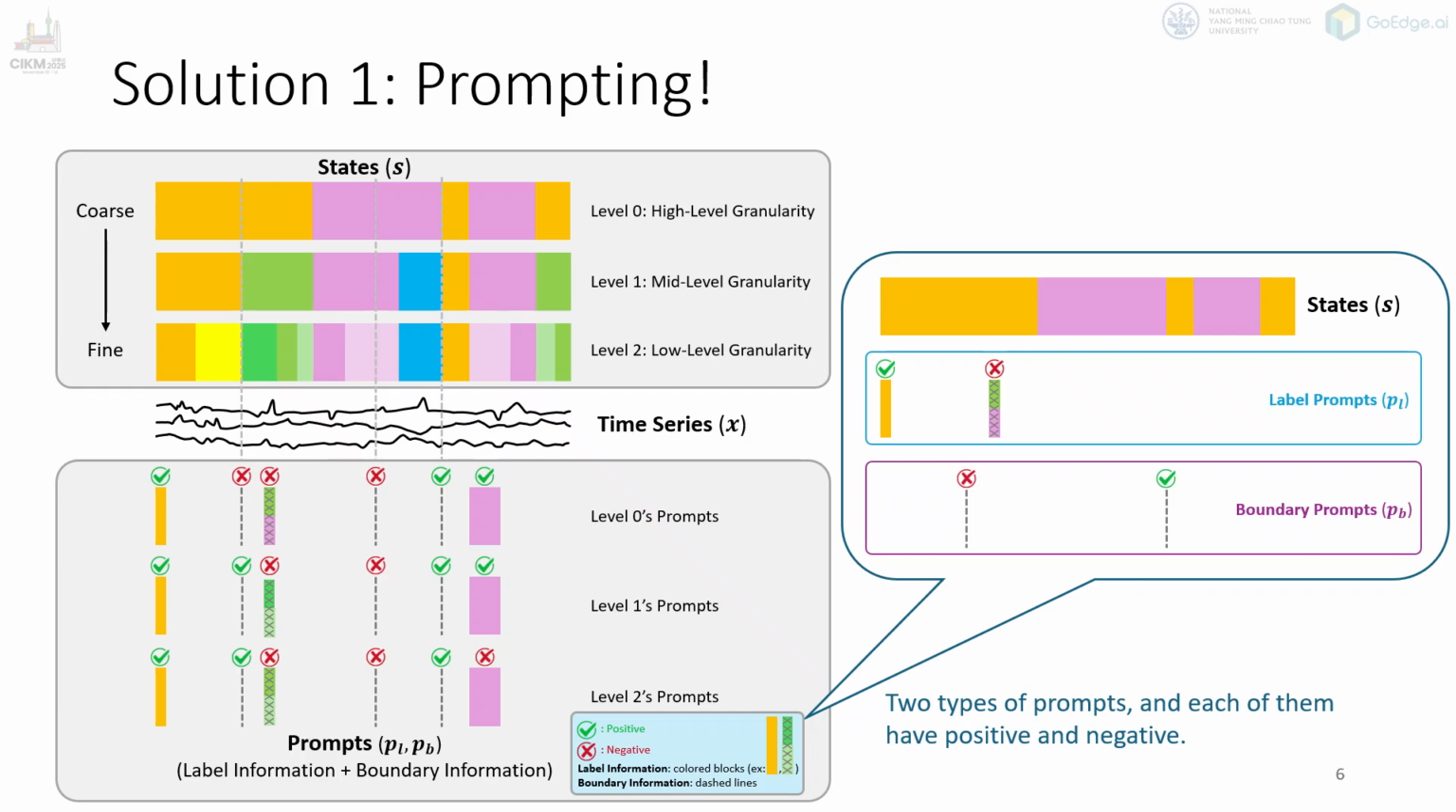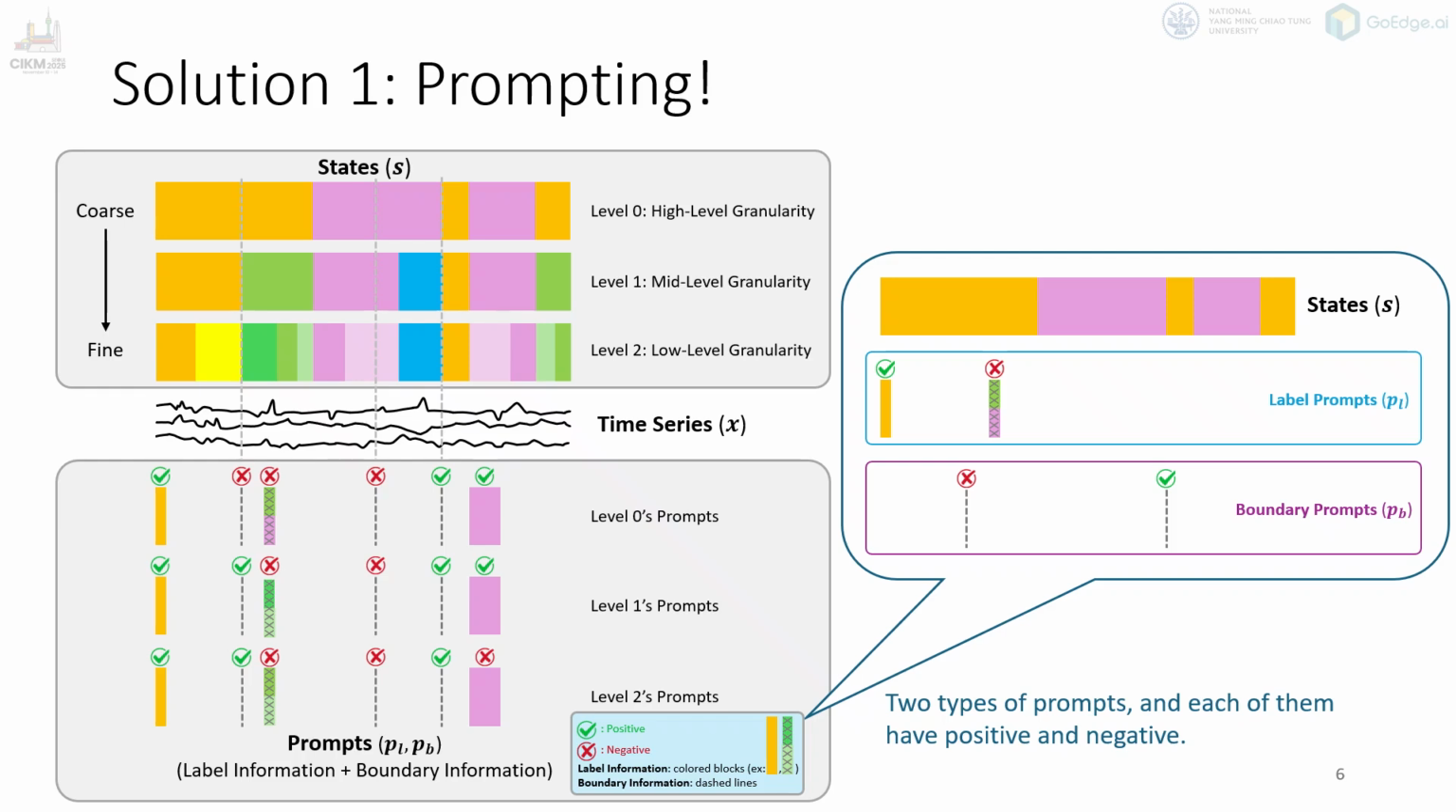Now that we've seen the first challenge, let's look at the solution to the first challenge, prompting. The main idea is that instead of training separate models for coarse and fine levels, we train a single unified model that can handle all granularities. We simply tell the model what kind of segmentation we want through prompts.